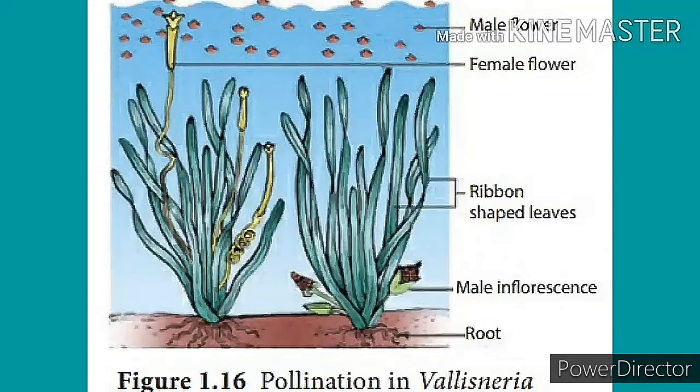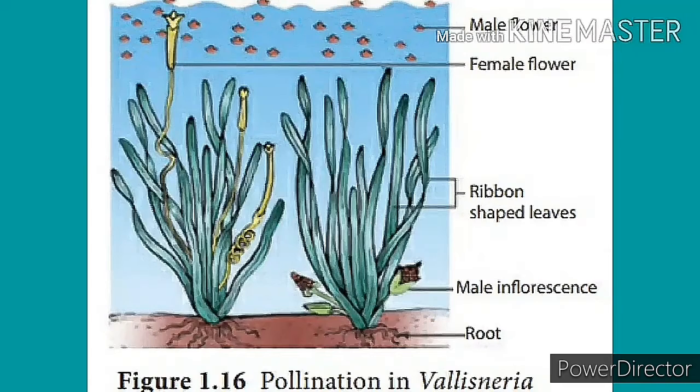So these are the Vallisneria plants. You can see in the pictures, these are the Vallisneria plants. In this plant, the male flower is submerged in water. To start with, they get detached when mature. So when they get mature, they detach and start floating on the water surface.